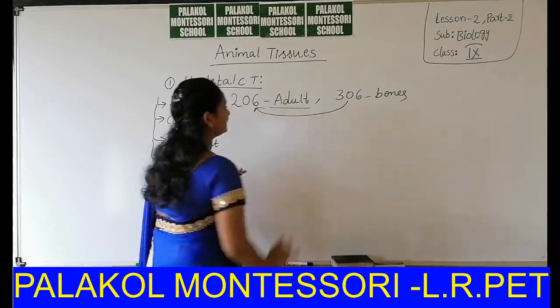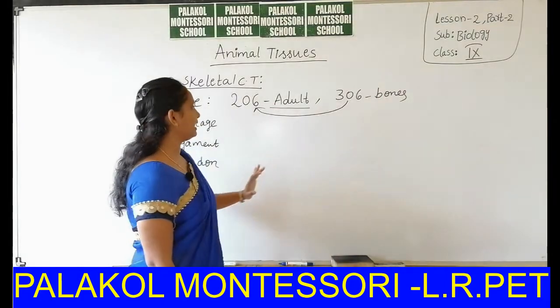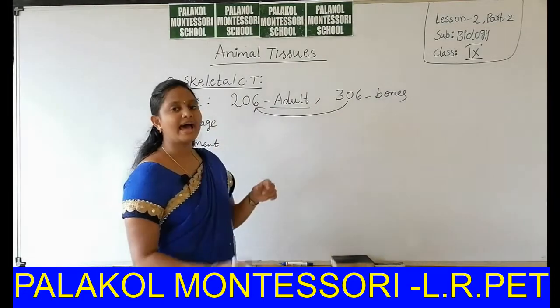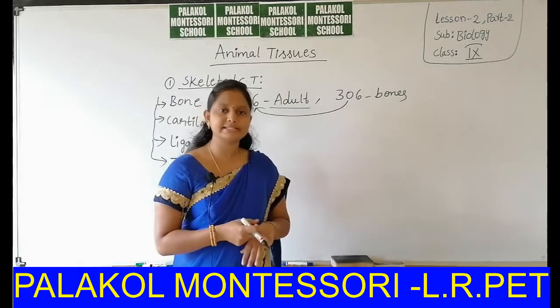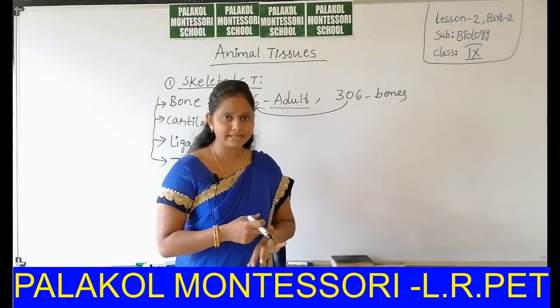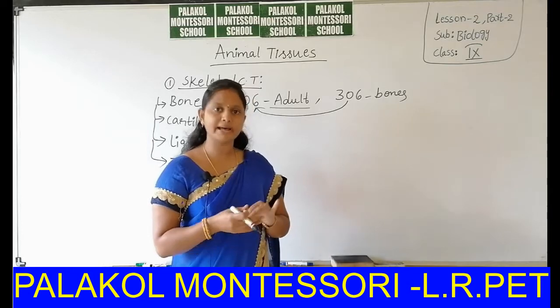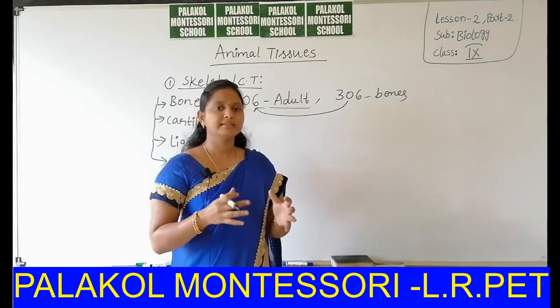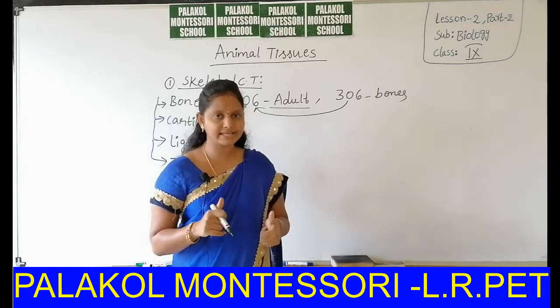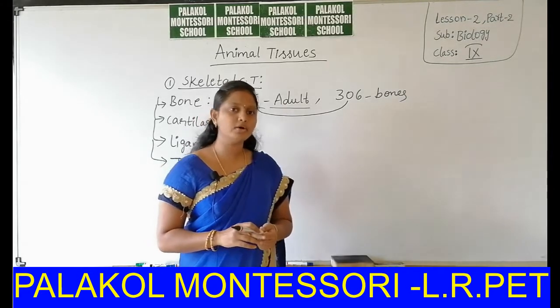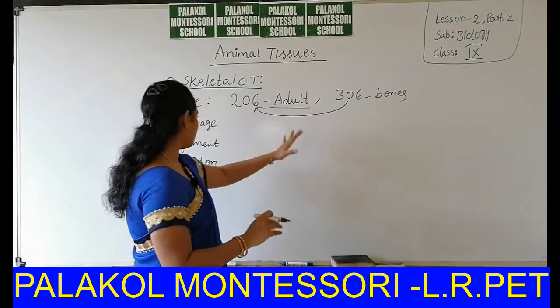age of adult. Why does bone have a hard, strong structure? Because of the presence of calcium and phosphorus elements. The tissue bone is made up of which type of cells? Osteocytes. This is about bone.